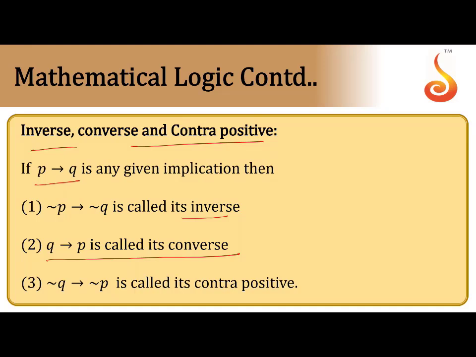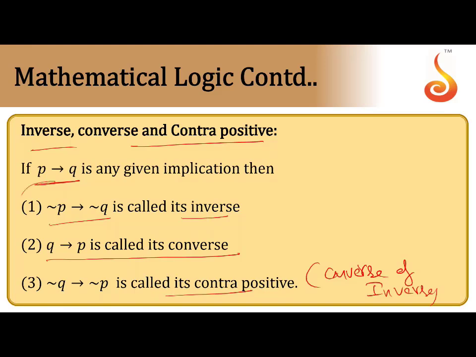Now what is called the inverse? Inverse means if negation of P then negation of Q. Next, contrapositive means the converse of the inverse. The converse of the inverse is nothing but the contrapositive. So first remember what is implication.